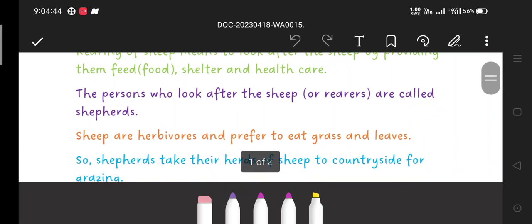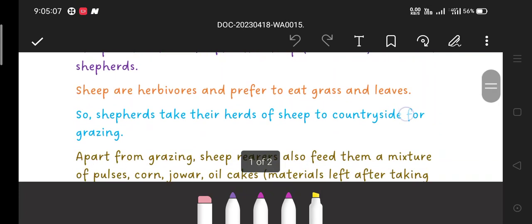Now, the persons who look after the sheep, the rearers, also have a name. And what's that? Shepherd. The persons who look after the sheep, known as the rearers, are called shepherds. So another name for shepherds is rearers of sheep. Now, sheep are herbivores and prefer to eat grass and leaves.